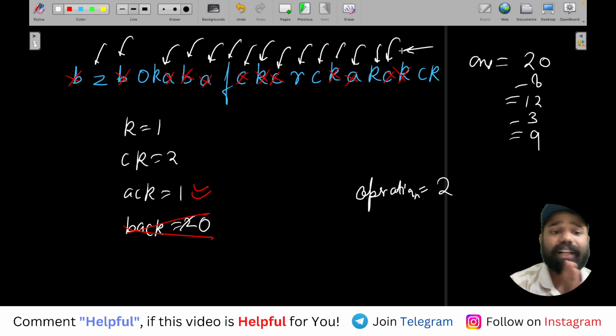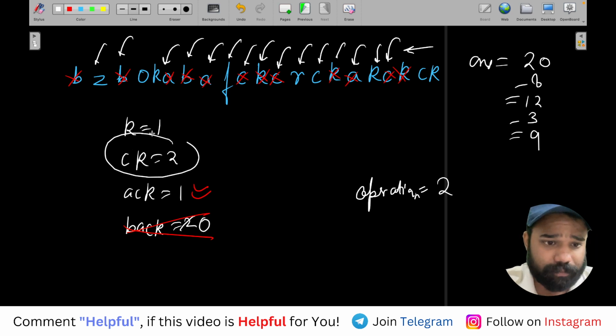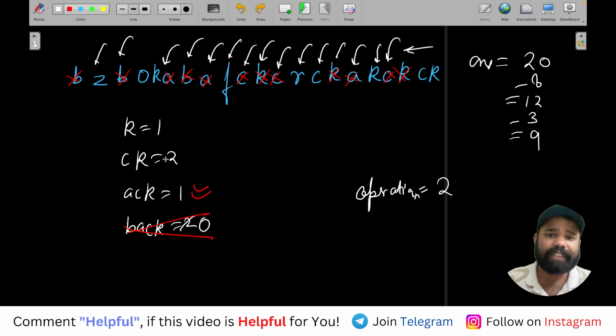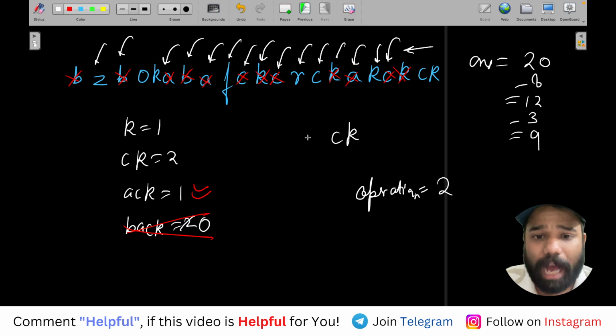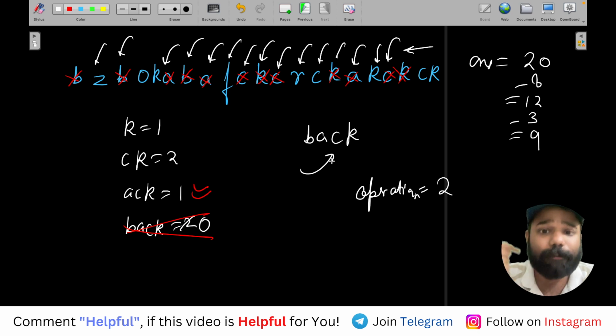Now when A and C K are done, now I will take CK. अब देखो CK में प्रॉब्लम क्या है? In CK we have some CK, we have to add 2 things, a B and an A. Means we need 2 operations for this CK. Means I have to give 2 operations, and at the back I will get